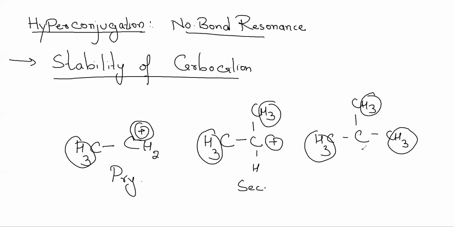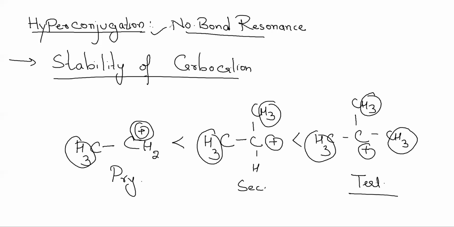So that means 9 times its positive charge can be dissipated. So this is the most stable form. That is why primary carbocation is less stable than secondary carbocation, and secondary carbocation is less stable than tertiary carbocation. This can be explained on the basis of hyperconjugation.